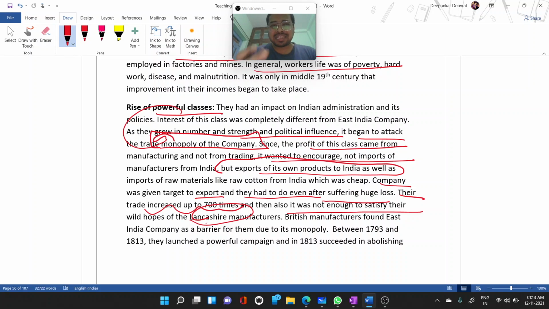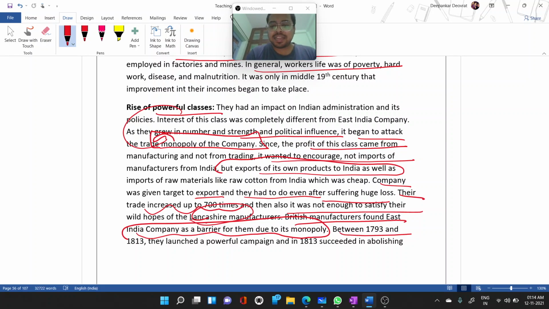Their greediness was increasing, like they were selling their products 700 times, seven times the cost. The greediness was not fulfilled, and they were continuously demanding to increase their business. So the British manufacturers found the East India Company a barrier for them due to its monopoly.